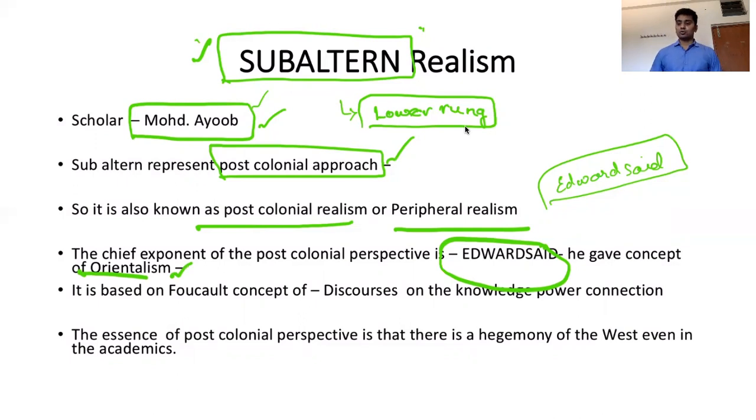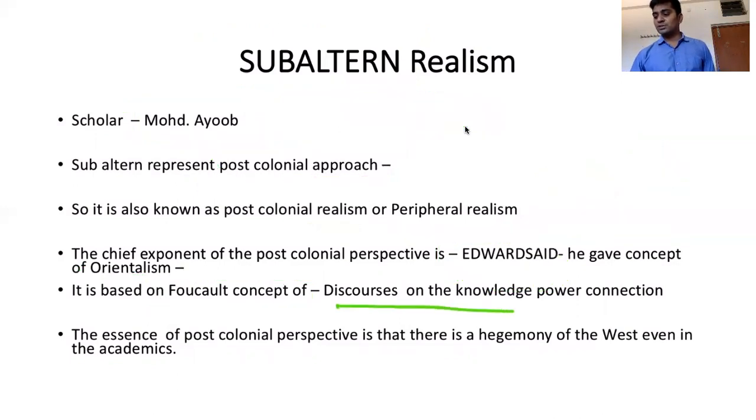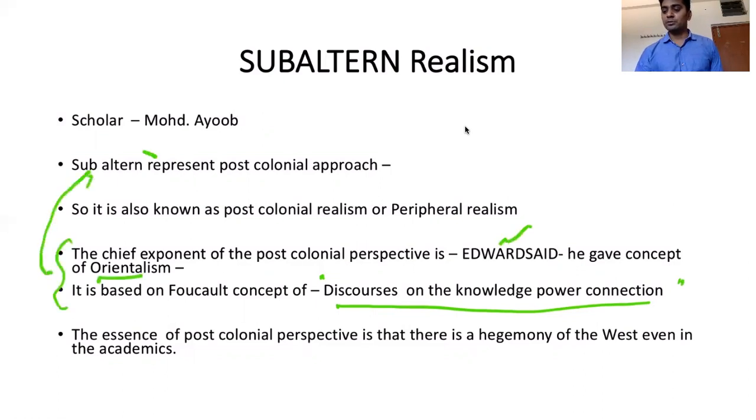This Orientalism is based on, and again in paper 1 we will come across a person called Foucault, it is based on Foucault's concept of discourses on the knowledge and power connection. We will study Foucault in paper 1 section A, and Foucault said what the connection is between knowledge and power. So through these discourses, Edward Said gave the concept of Orientalism. From this Orientalist school, Muhammad Ayub developed the subaltern perspective.